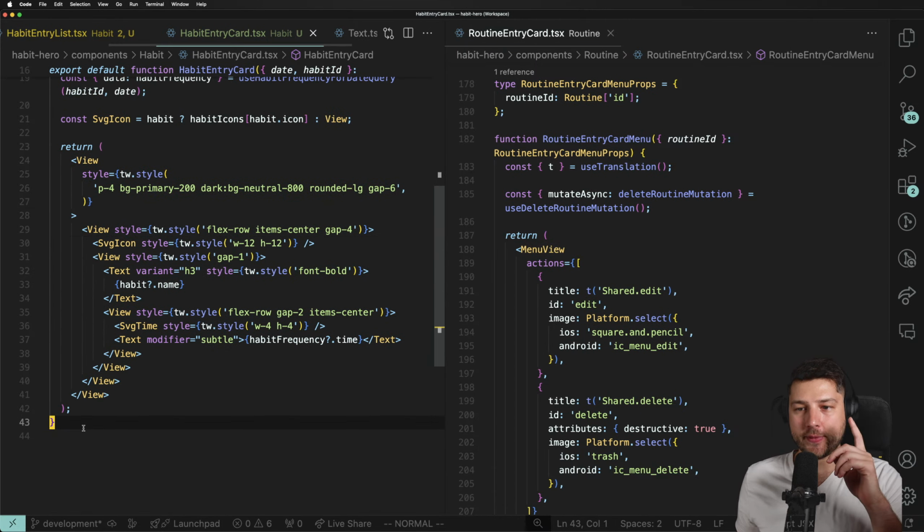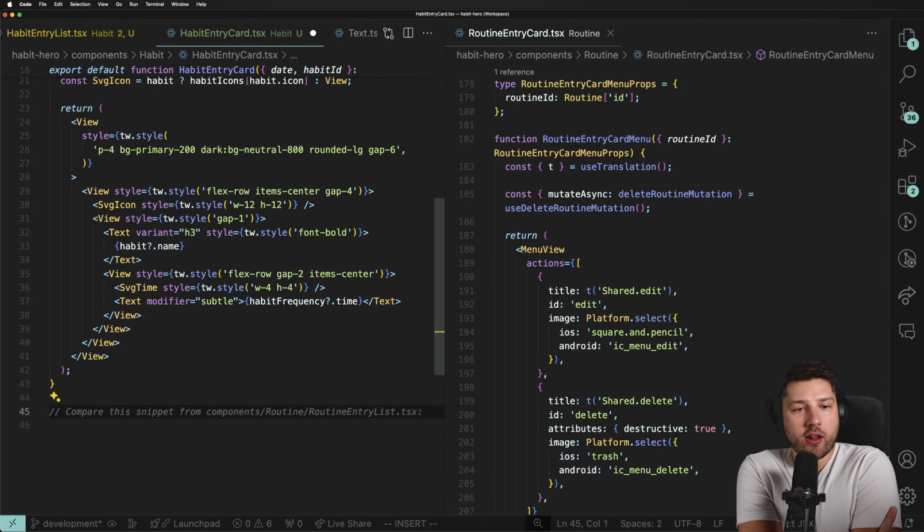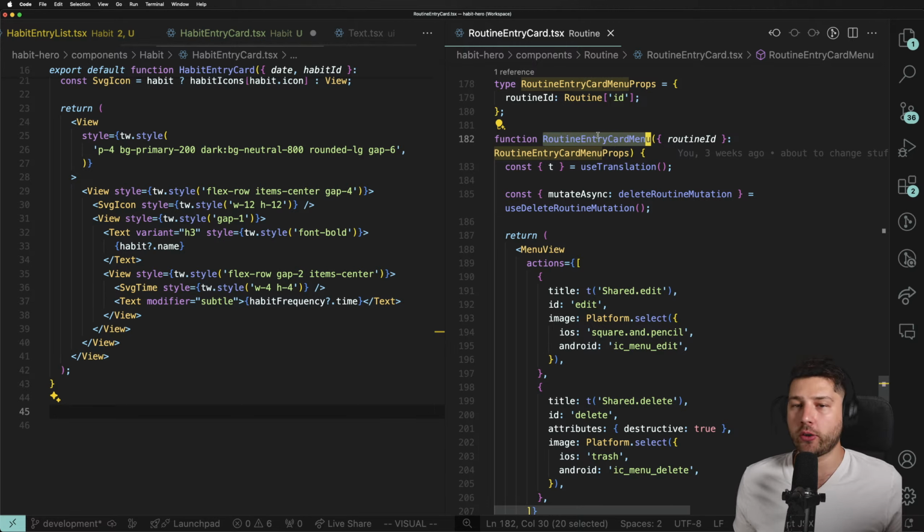So let's come here and create a new component. We're going to create the component in the same file because this menu over here is only going to be used for the routine and for the habit entry card, right? It's only used here, so it doesn't make sense to make it in a separate file.